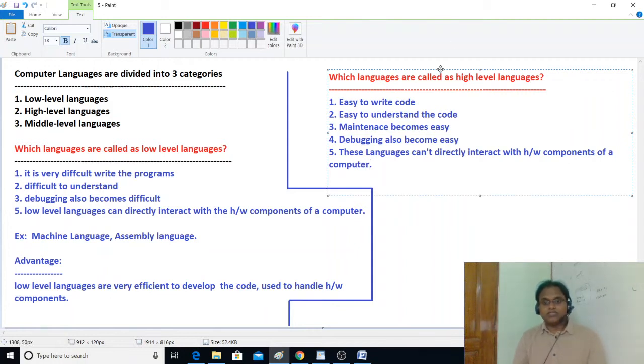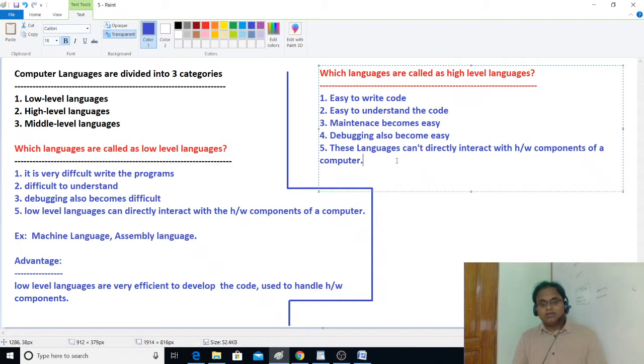I'll tell you one thing. Java is a high level language, absolutely, we can say it is a high level language, because it cannot directly interact with hardware components. To interact with hardware components, we need to use native methods, native code.